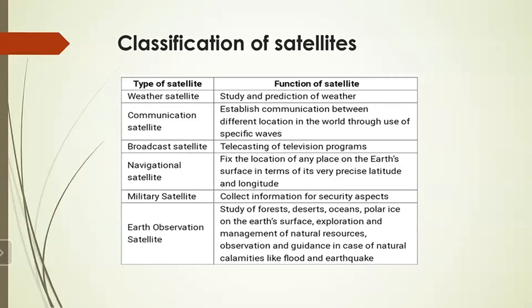Okay, and the name of the launch vehicle is GSLV. For weather satellite, INSAT and GSAT, and the name of the launch vehicle is GSLV. For communication satellite, the name of the satellite, again you have INSAT and GSAT. Again, the launch vehicle is GSLV. Again, for broadcast satellite, you have INSAT and GSAT, and the launch vehicle is GSLV.